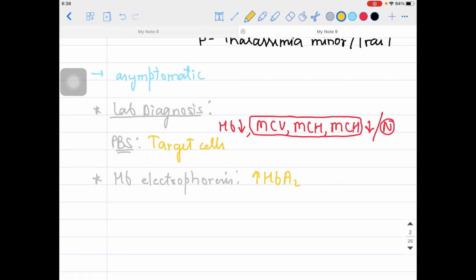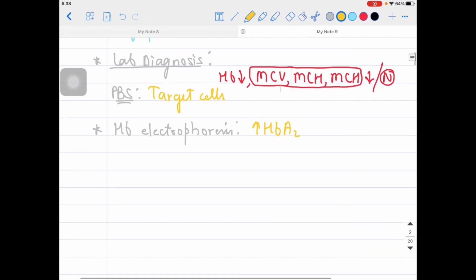Next, HbA2 is normally 2 to 3.5% in a normal individual, but in a beta thalassemia minor patient it will be in the range of 4 to 9%. Okay, 2 to 3.5% is normal. If it is between 4 to 9%, please understand this is beta thalassemia trait or beta thalassemia minor. Understood guys? So that is about the beta thalassemia minor patient basically.